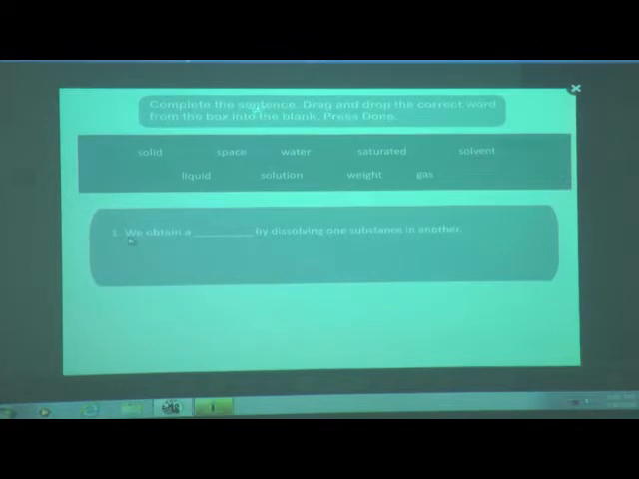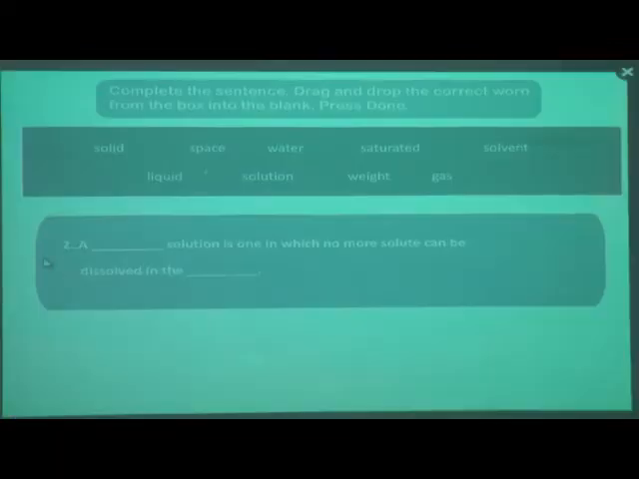Now read the first sentence. We obtain a dash by dissolving one substance in another. What will we get if we dissolve one substance in another? Yes, we have done that activity also. Yes, solution. We obtain a solution by dissolving one substance in another. Good, yes, we are correct. Now we will move to the next question.